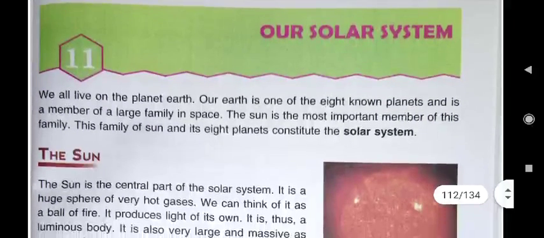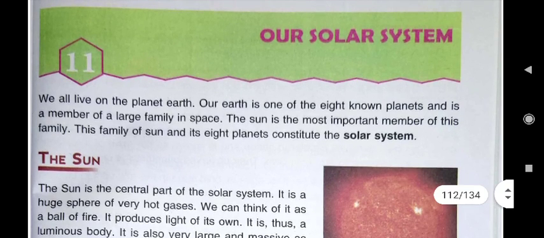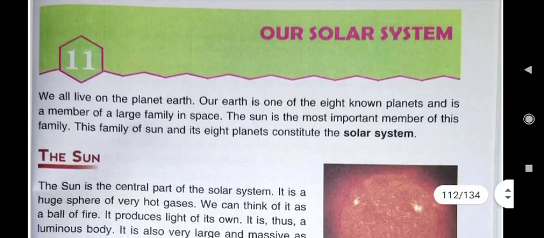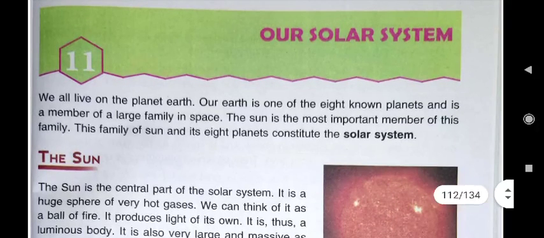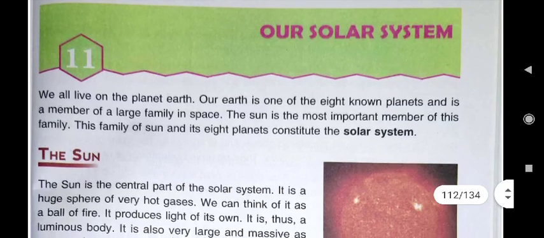These are the 8 planets of our solar system: Mercury, Venus, Earth, Mars, Jupiter, Saturn, Uranus and Neptune. And how can you remember the names of them? With this sentence: My very educated mother just served us nuts.